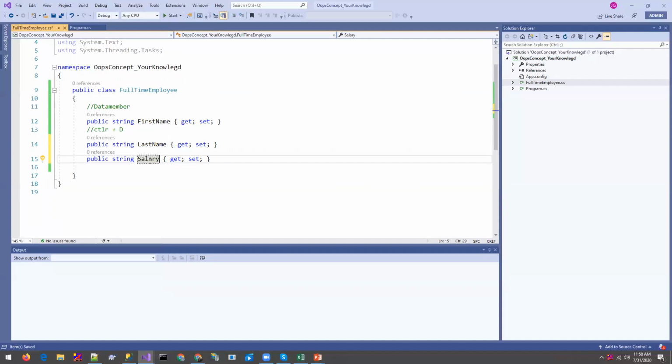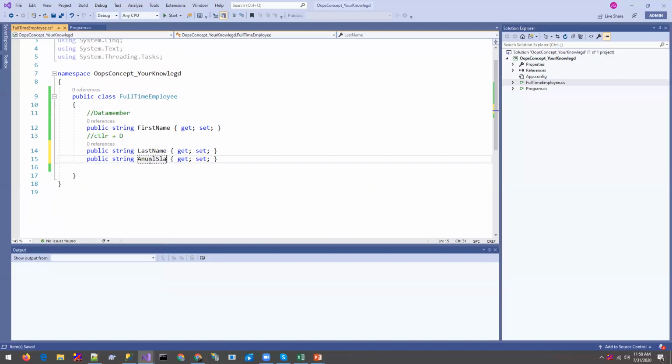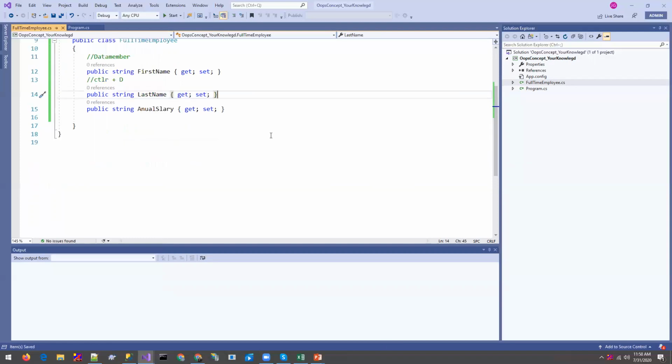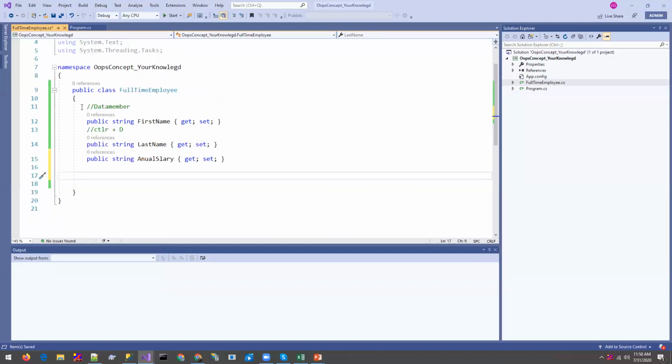but this is the full-time employee. So for the full-time employee, the company always defines an annual salary. You will know about the salary and CTC and all the things when you join the company, or if you have already joined, then you have an idea about what CTC and annual salary are. So these are the data members, and we can also call them the properties of the class. So let's make one member function of the class, and we are defining all the things as public, so we can inherit this and use it.